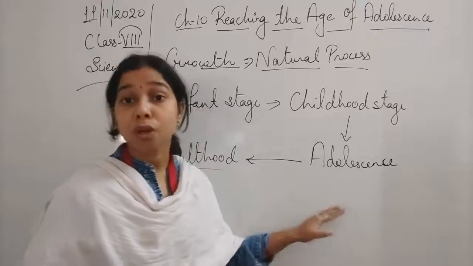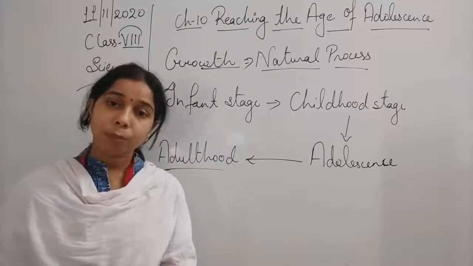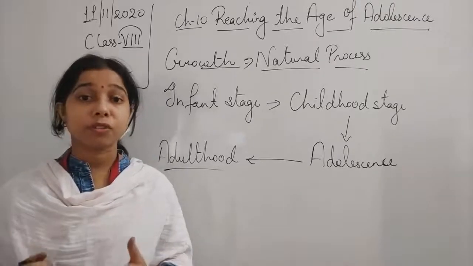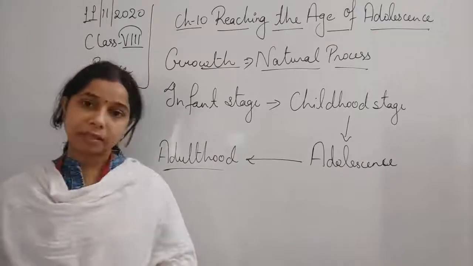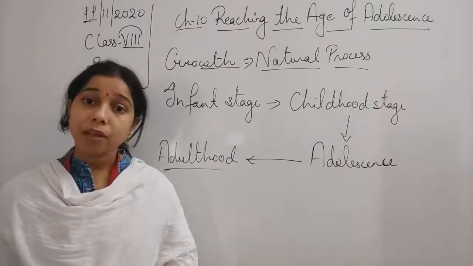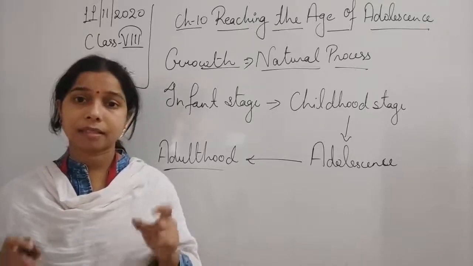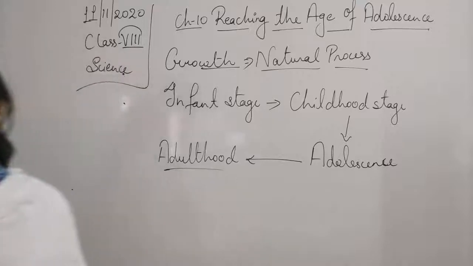At this stage the hormones become active, and the hormones start releasing in the body, due to which the changes can be seen easily. The adolescence phase is the phase where your glands get active and start releasing hormones, and because of that change can be seen.